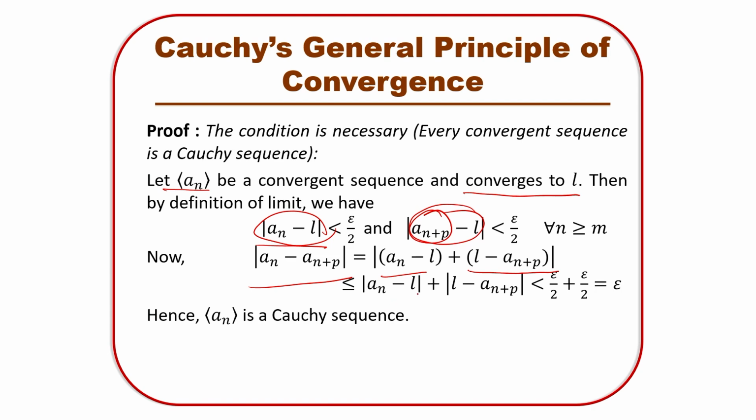So, modulus of an minus L plus modulus of L minus an plus p, right? And it is given that modulus of an minus L is less than epsilon by 2 and modulus of an plus p minus L is less than epsilon by 2. Henceforth, the whole term modulus of an minus an plus p is less than epsilon, and that is the definition of a Cauchy sequence. So, it is a Cauchy sequence.